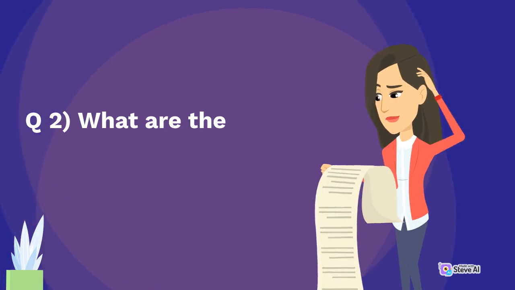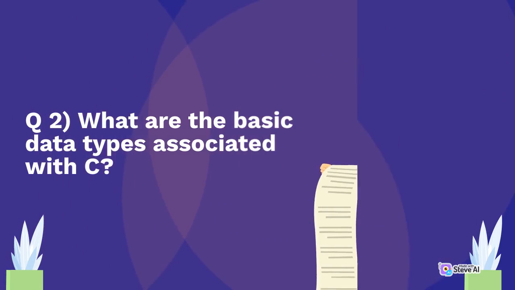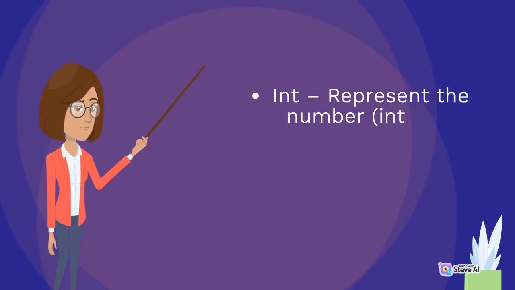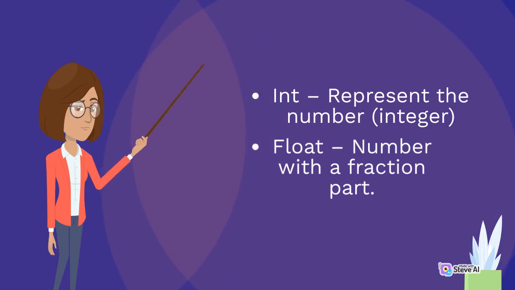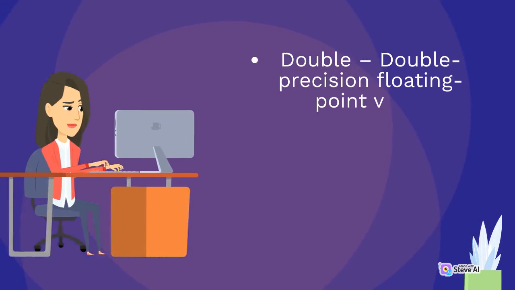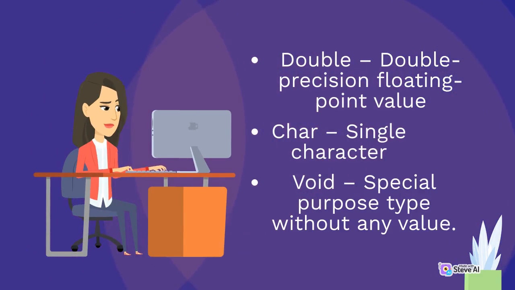Q2. What are the basic data types associated with C? Int. Represents the number, an integer. Float. Number with a fraction part. Double. Double precision floating point value. Char. Single character. Void. Special purpose type without any value.